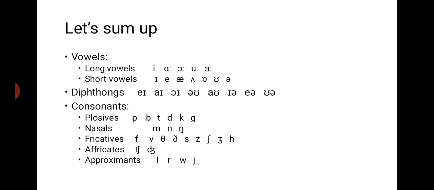Consonants: plosives: p, b, t, d, k, g. Nasals: m, n, ng. Fricatives: f, v, th, d, s, z, sh, z, h. Affricates: ch and j. Approximants: l, r, w, y. So these are all the sounds of English.